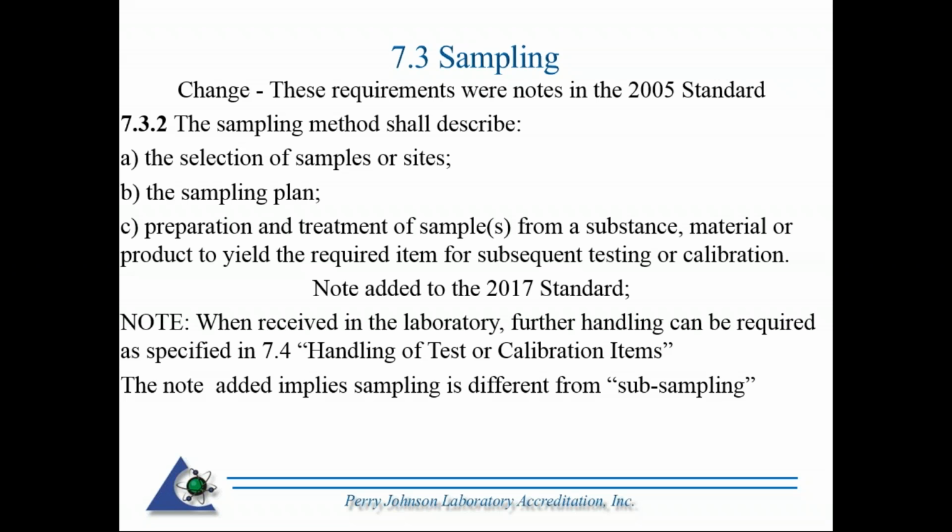There is a note added to the 2017 standard. When received into the lab, further handling can be required as specified in 7.4, which is handling of testing calibration items, which we'll look at next. And this does imply that sampling is different from subsampling.